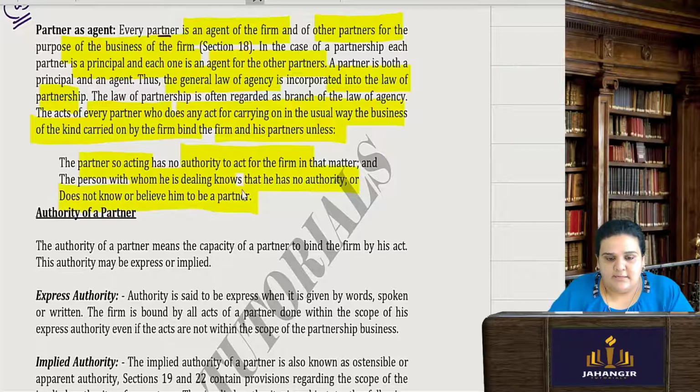Okay, otherwise, except for these three conditions, if a partner does any act for the business, it will bind the firm and all the other partners also.